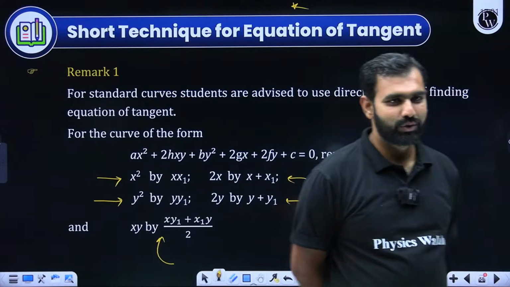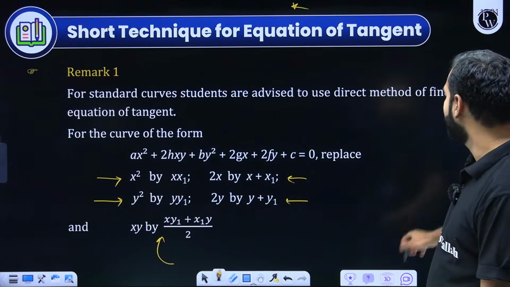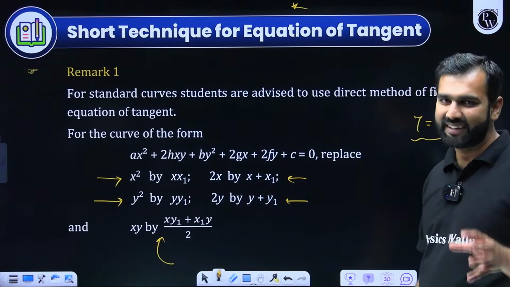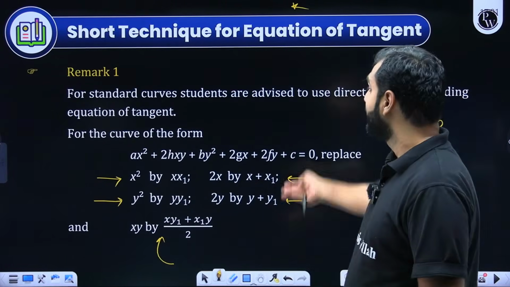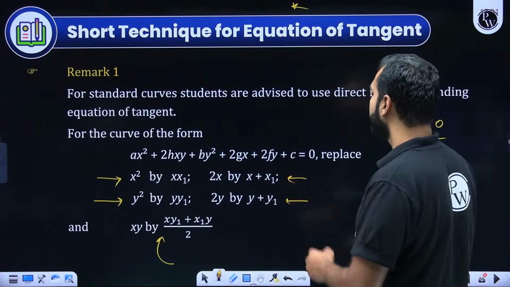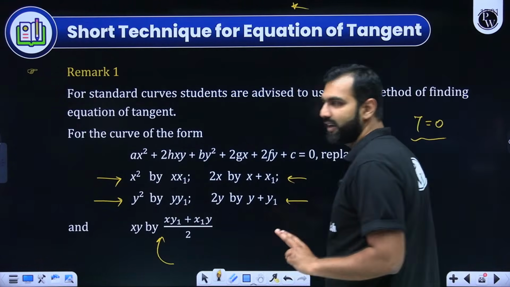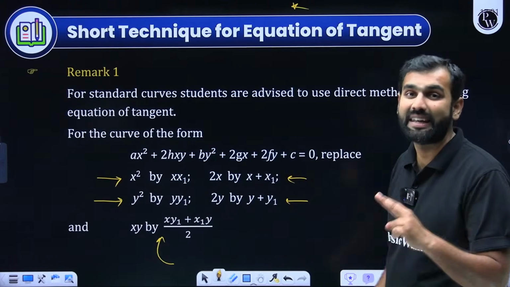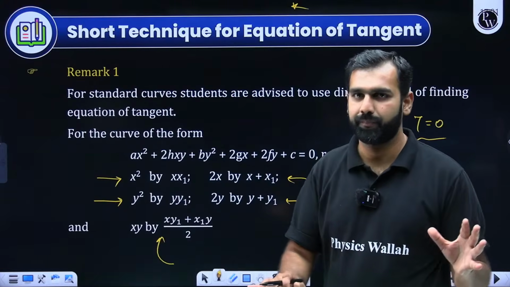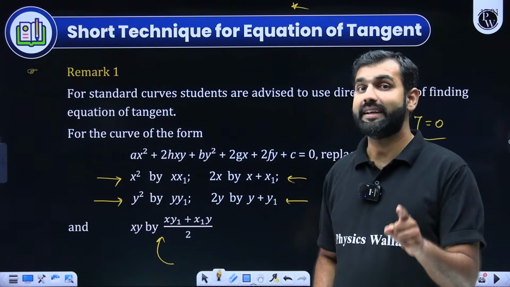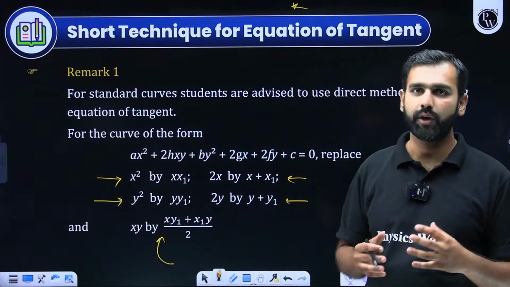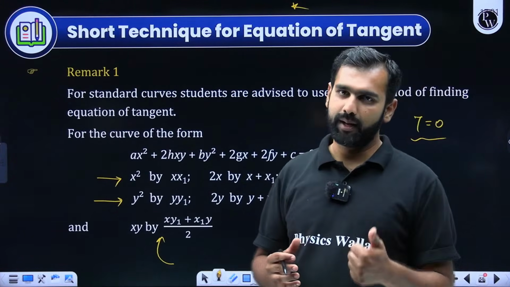Now, I hope you understood it. This is called writing T is equal to 0. So with T is equal to 0, you always get the tangent to second degree curves. And there you need to understand that all of these curves are second degree curves, and the point x1 comma y1 lies on the curve. Otherwise, this technique will not work. If the point is not on the curve, and you apply this method, you are going wrong. Everybody got this? Can I move ahead from here?